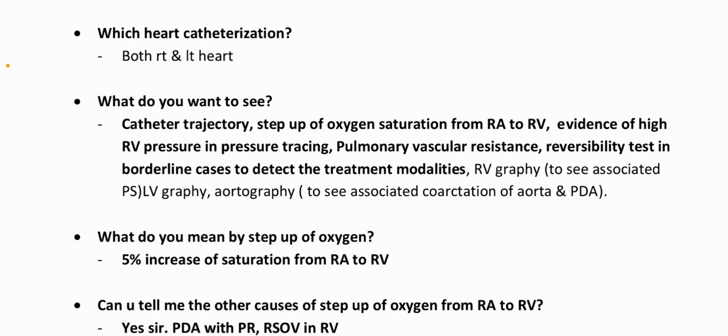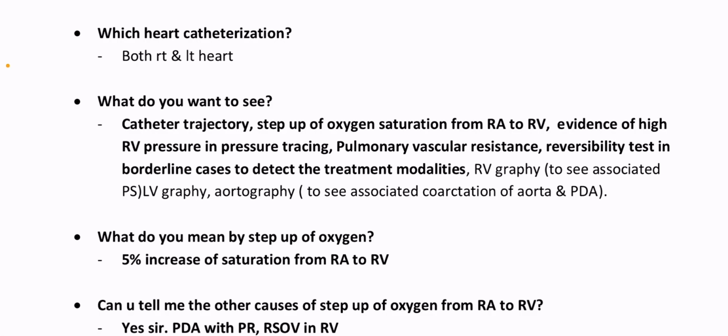Catheter trajectory, step up of oxygen saturation from RA to RV, evidence of high RV pressure in pressure tracing, pulmonary vascular resistance, reversibility test in borderline cases to detect the treatment modalities, RV graphy to see associated pulmonary stenosis, LV graphy, aortography to see associated coarctation of aorta and PDA.